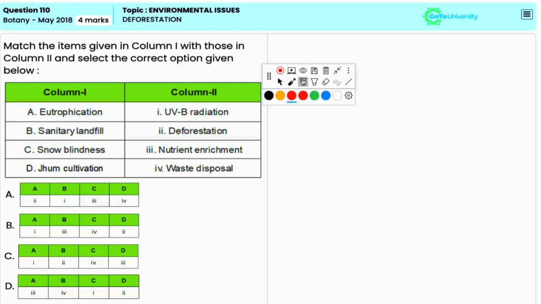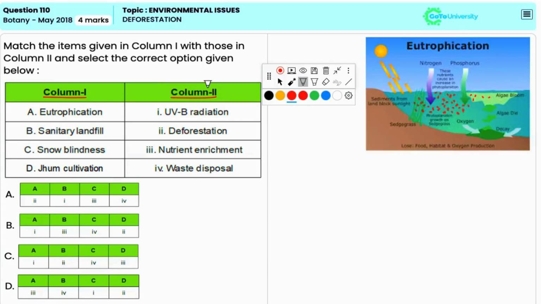In this question, you have to match the items given under column 1 with that of column 2. Now, eutrophication is the process of nutrient enrichment in water bodies leading to excessive growth of algae and aquatic plants. Thus, A matches with 3.